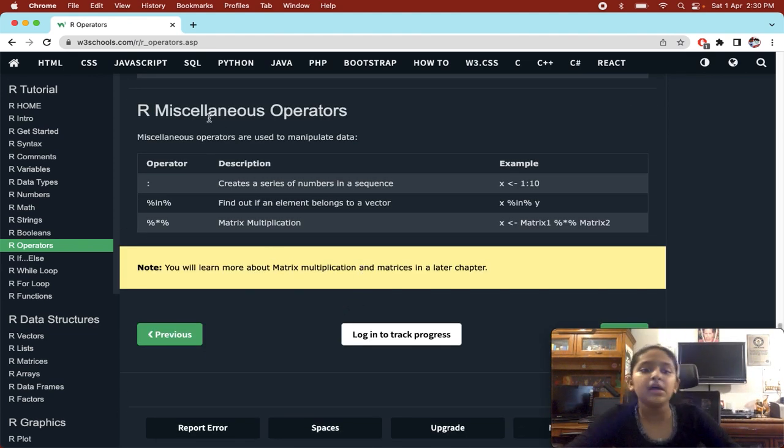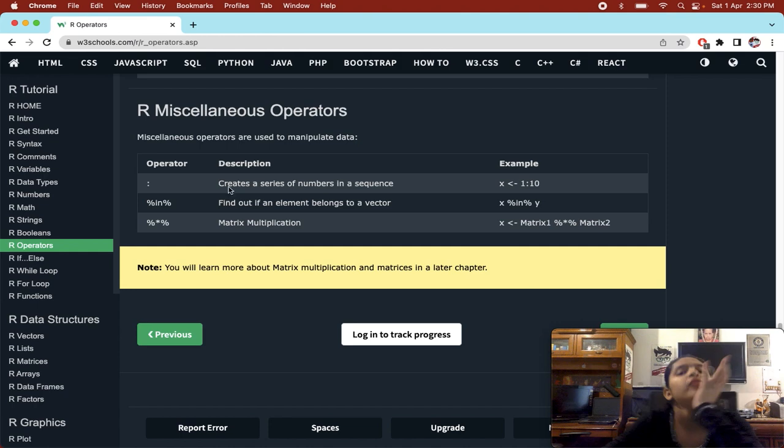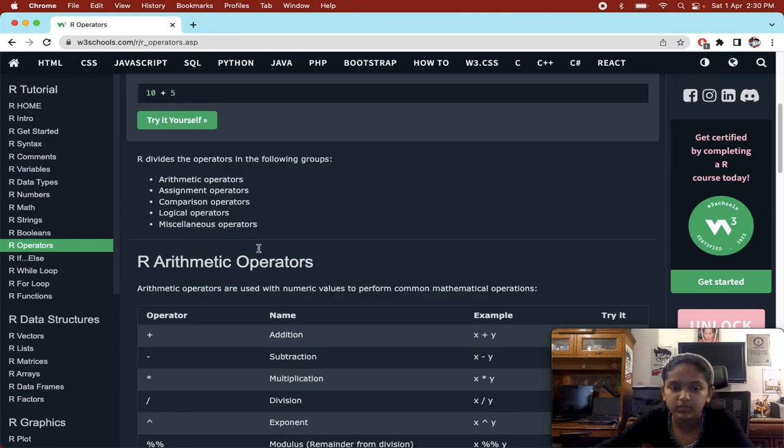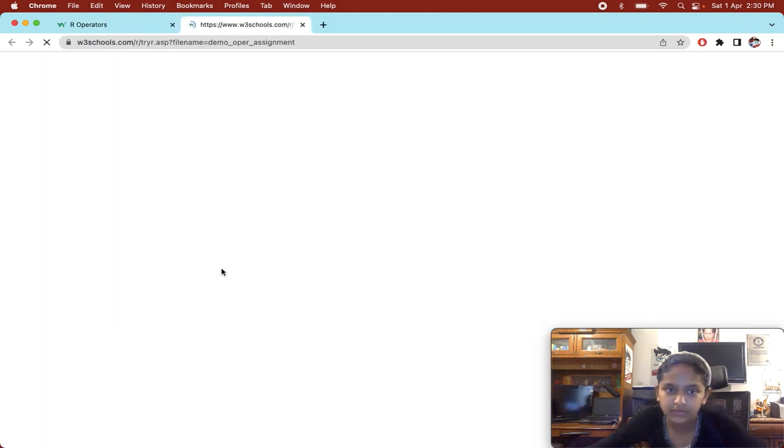Okay, now our last operators are the miscellaneous operators. Let's quickly do it because there are only 3 operators. So one is this operator. This operator is used to create a series of numbers in a sequence. For example,